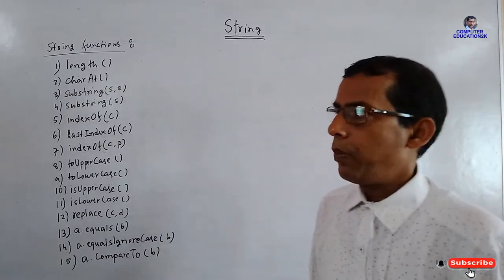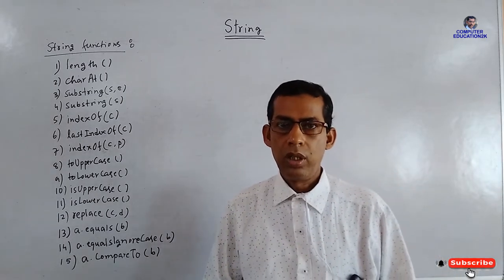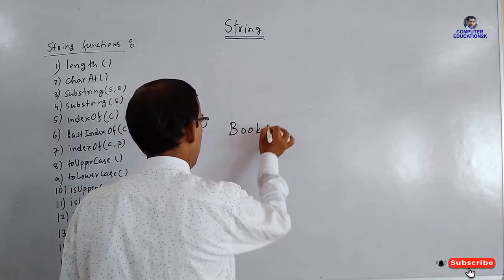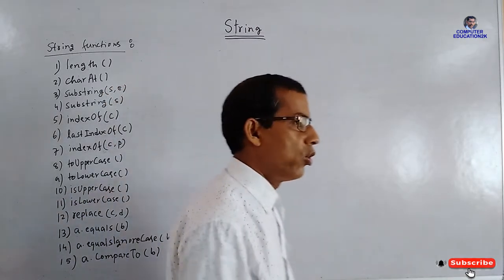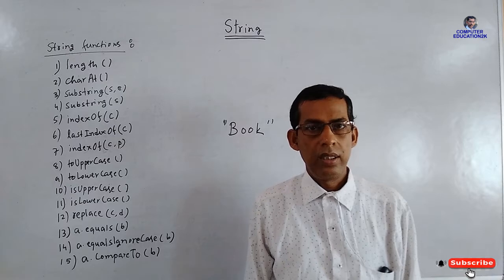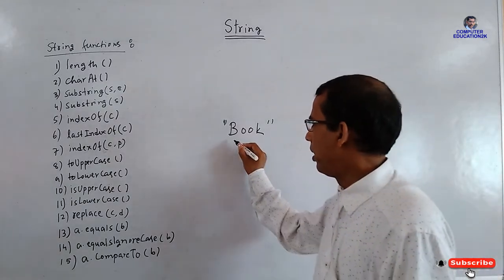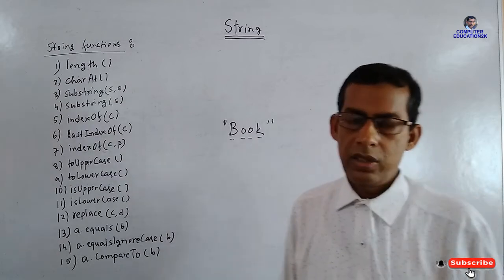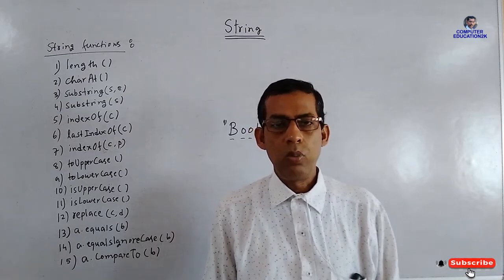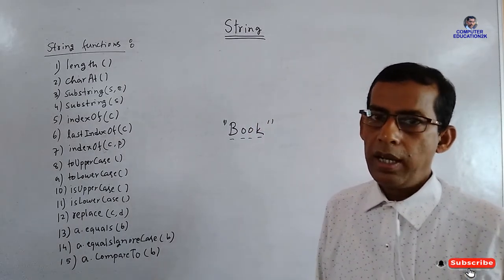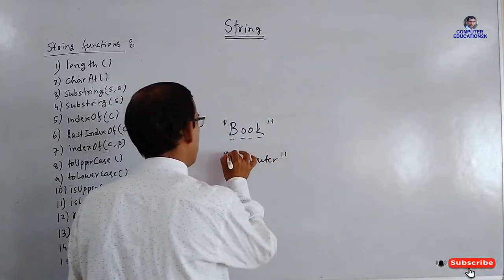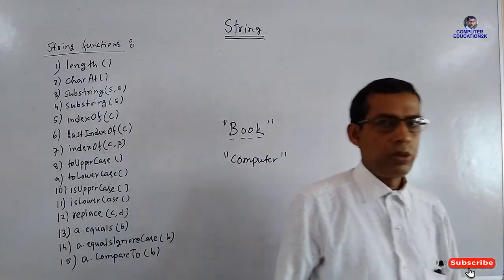Now suppose you want to write a string, book. You can write it like this: B-O-O-K in double quotes. As soon as you put any word or any sentence in double quotes, it represents a string. And these individual letters are characters of this string. Suppose you want to declare one more string, computer. You can write it like this: computer in double quotes. So it is also a string.